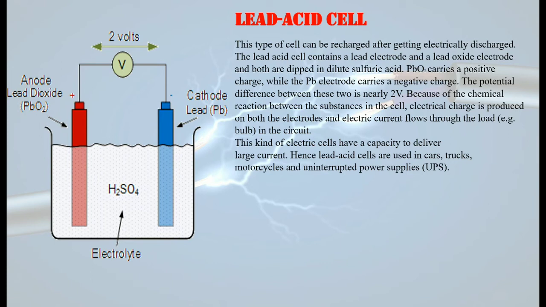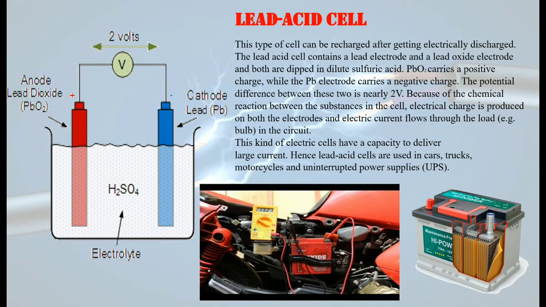This kind of electric cells have a capacity to deliver large current. Okay, not very large current, हमारे घरों में इस्तेमाल नहीं कर सकते, but large current where you can see the uses are done in car, trucks, motorcycles, and uninterrupted power supplies. So here you can see these batteries which I've taken for example. You must have seen it in the cars also. You must have seen it in your bikes also.